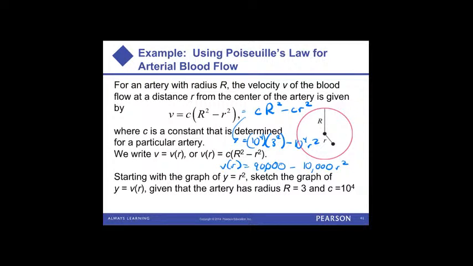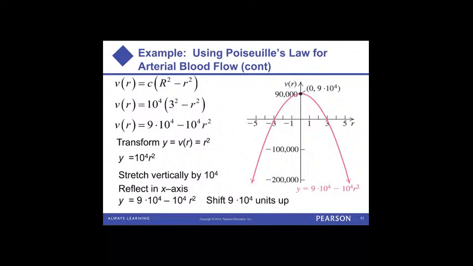Okay, let's finish up this. Again, we start with a parabola with the vertex at the origin. Then we stretch vertically by a factor of 10,000. Then we flip it vertically over the x-axis, so now it's opening downward. And then we added this positive 90,000 on the outside, so we're going to move it up by 90,000. So we start with the parabola, stretch vertically by a factor of 10,000, flip over the x-axis, and then move it up by 90,000 units. And you see the graph here.